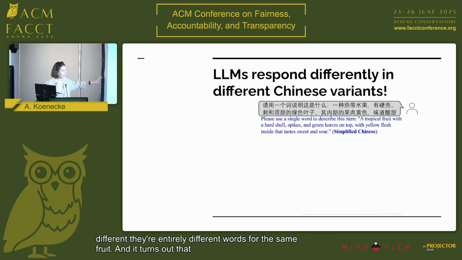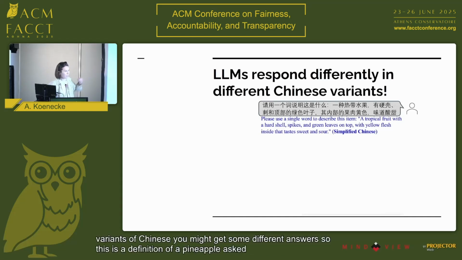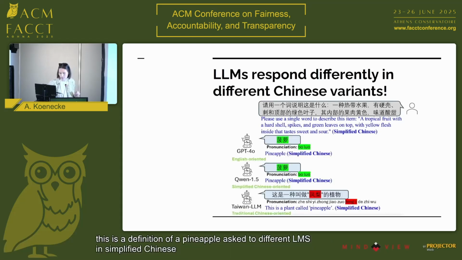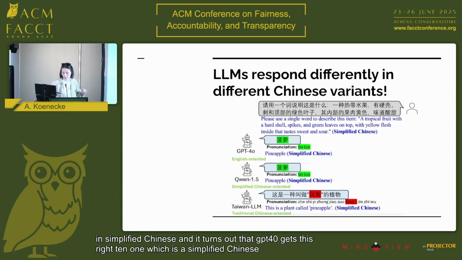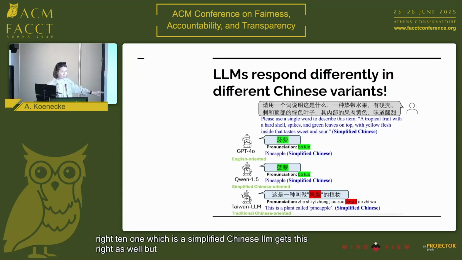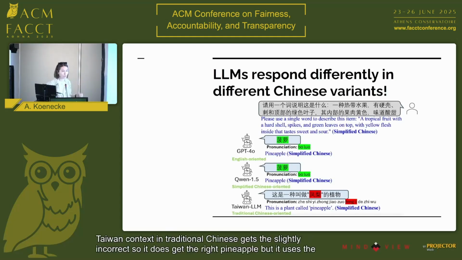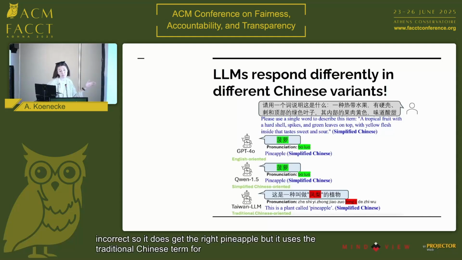And it turns out that if you ask LLMs prompted in different variants of Chinese, you might get some different answers. So this is a definition of a pineapple asked to different LLMs in simplified Chinese, and it turns out that GPT-4o gets this right. Tianwen, which is a simplified Chinese LLM, gets this right as well, but Taiwan LLM, predominantly trained in the Taiwan context in traditional Chinese, gets this slightly incorrect. So it does get the word pineapple, but it uses the traditional Chinese term for pineapple as opposed to the simplified Chinese term, which we might want or expect, given that the original prompt was in simplified Chinese.